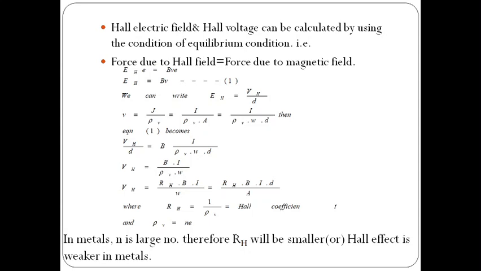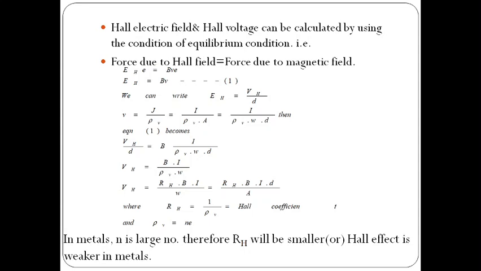So we can write E equals V by D. Basically, electric field equals voltage per distance. So EH equals VH by D. So the induced electric field can be written as Hall voltage by distance D. So here we know current density J equals rho v into v, velocity.